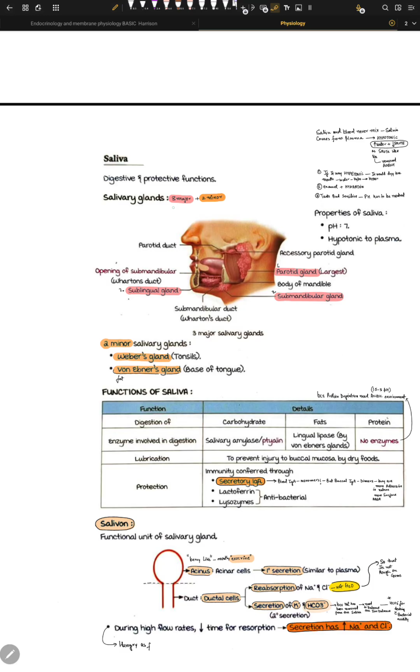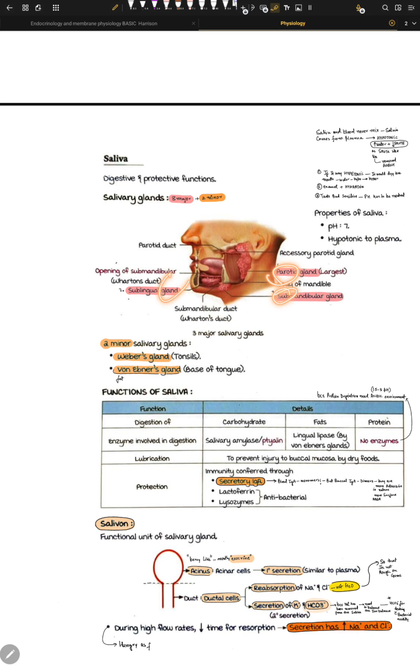So we have 3 major glands and 2 minor glands for saliva. Now these 3 major glands are, first, the parotid, and second, the sublingual. Sublingual means beneath the tongue. Parotid is just behind, behind your tongue, right? Submandibular means just beneath your mandible. So this is the mandible, and we have this gland right underneath it. So we have 3 major.